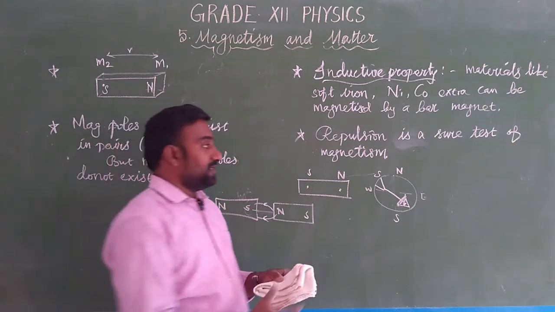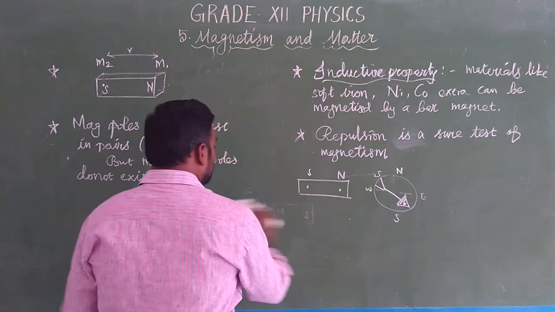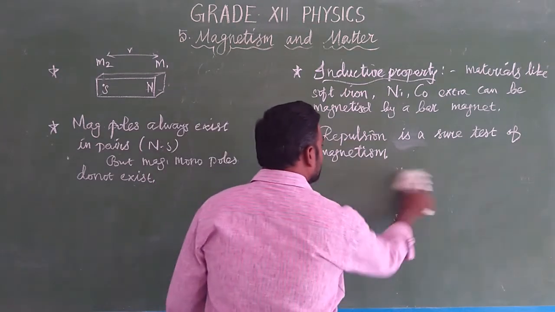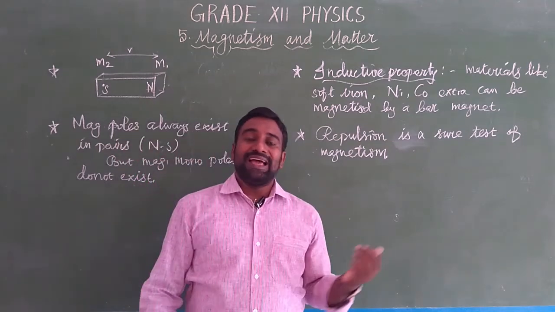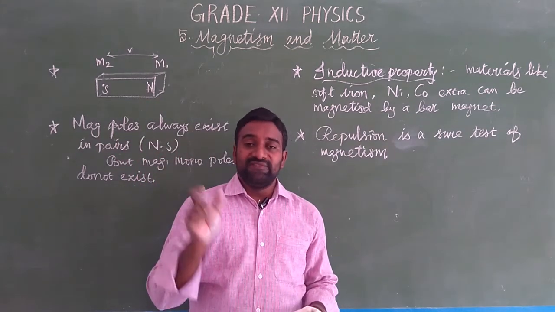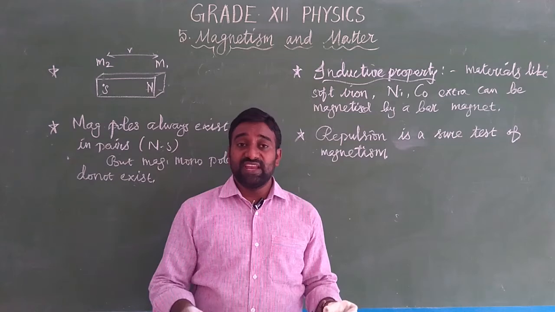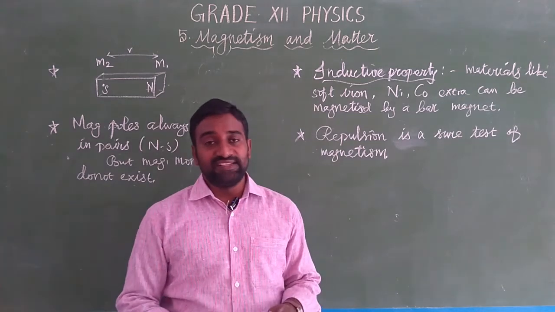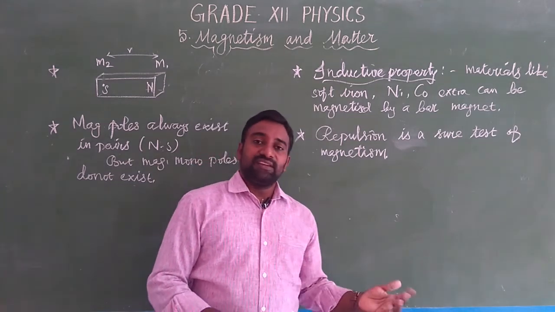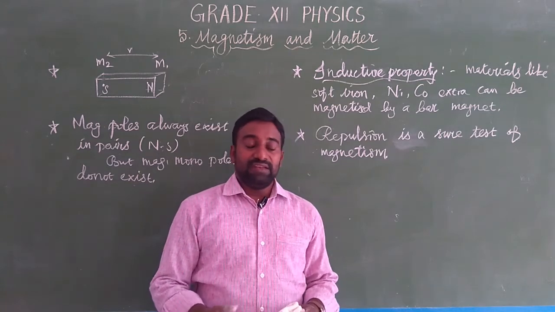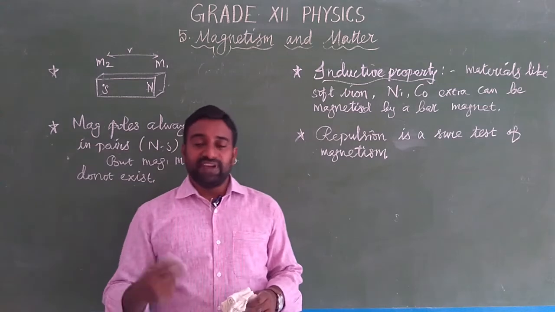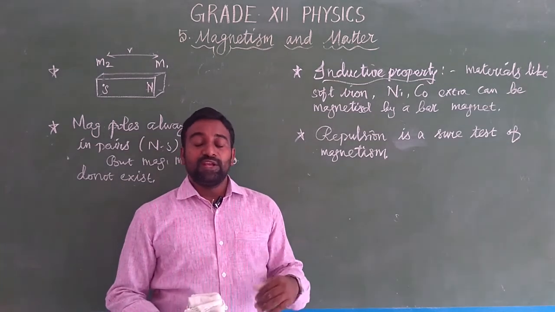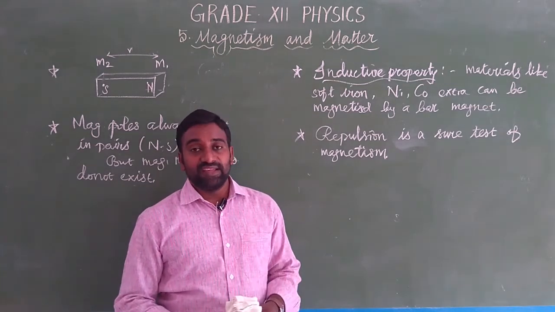Are you clear? The next one, artificial magnets. How to make artificial magnets? Natural magnets are naturally occurring magnets, but they have a weaker magnetic field and the magnetic field is fixed. We cannot improve the magnetic field strength. But artificial magnets are man-made magnets in which we may increase the magnetic field for our requirement. நமக்கு வேணுங்கிற அளவுக்கு magnetic field strength artificial magnetல தான் increase பண்ண முடியும்.